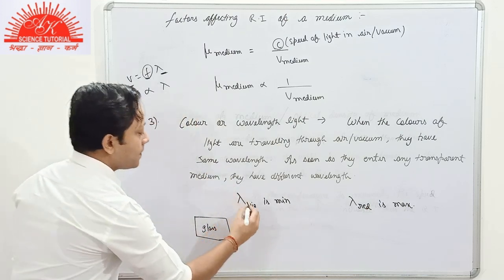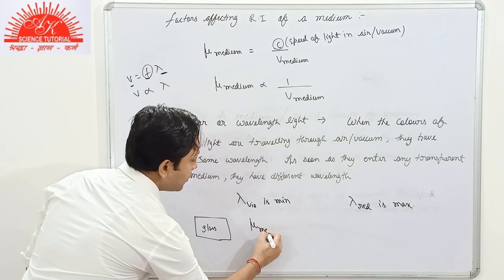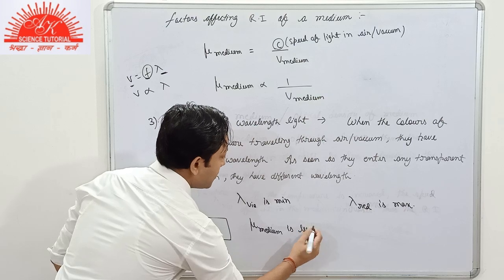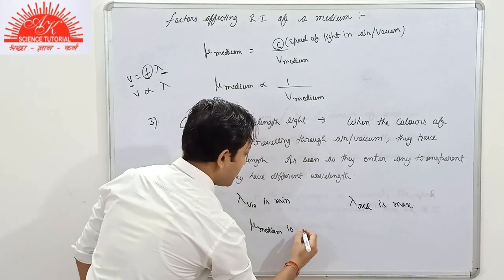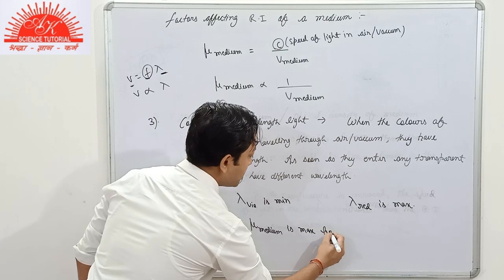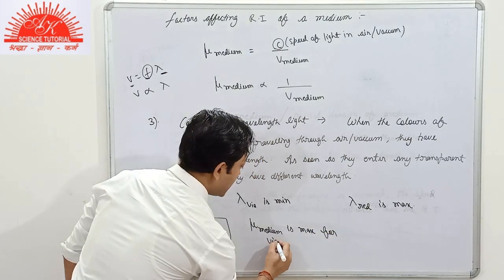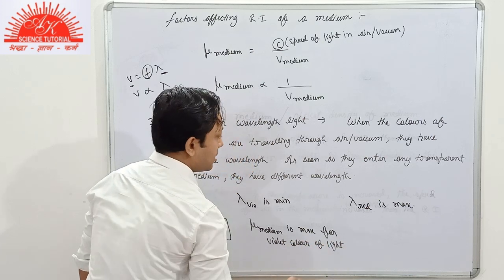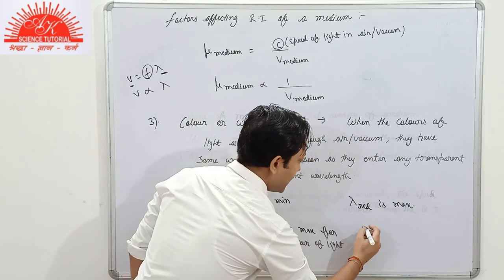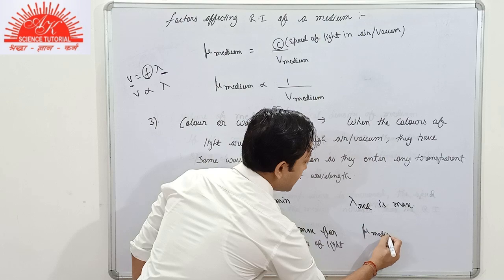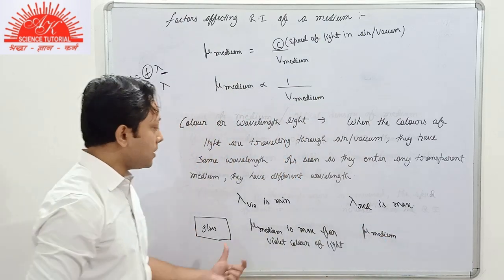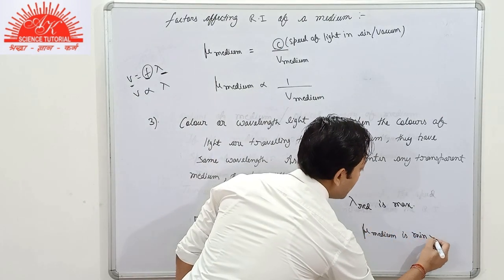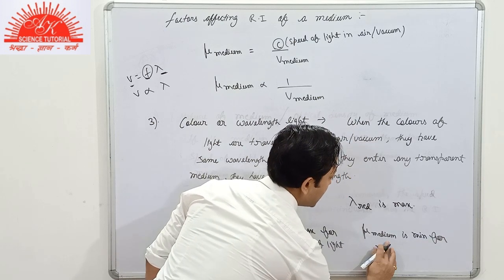So what do we conclude here? The refractive index of this medium of glass or water, any medium, is maximum for violet color of light, and the refractive index of the same medium, here we have taken the example of glass, is minimum for which color of light? For red color of light.